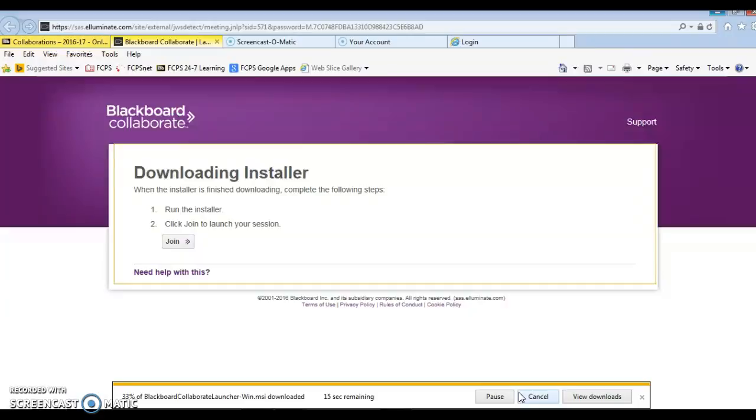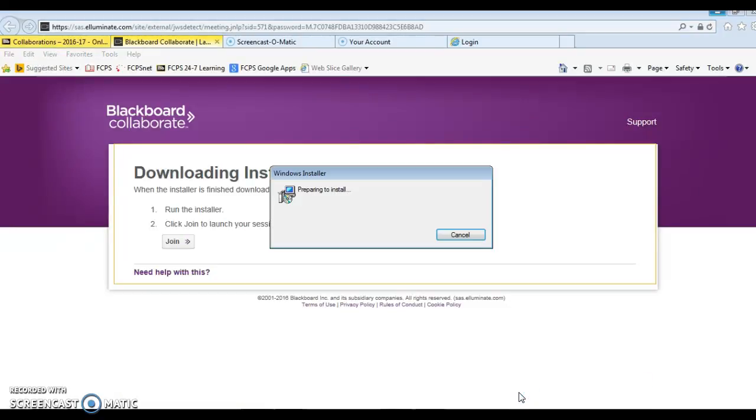Once it installs, it will ask for your name. If you would please put your first and last name, that is helpful so that I know that you have actually participated in the collaboration, and you can receive participation points for doing that.